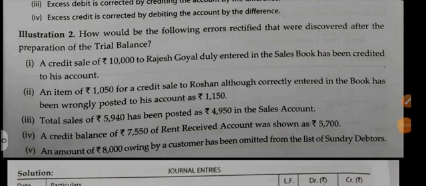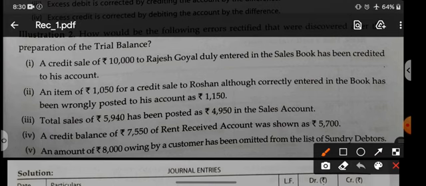Now in illustration 2 also similar types of mistakes are given. First point says credit sale of 10,000 to Rajesh duly entered in the sales book has been credited to his account. Now whenever we make an entry for sales, the entry should be Rajesh debit to sales. This is the entry. Rajesh debit to sales. So we have made the entry in the sales book. This is correct because whenever credit sales are there, we make entry in the sales book. So entry has been done correctly.